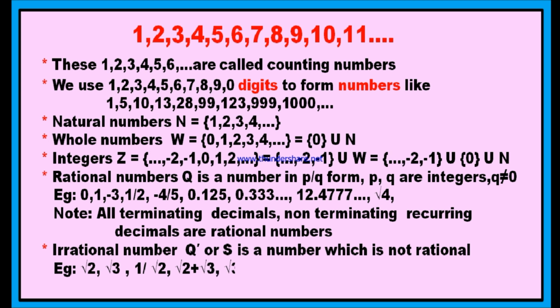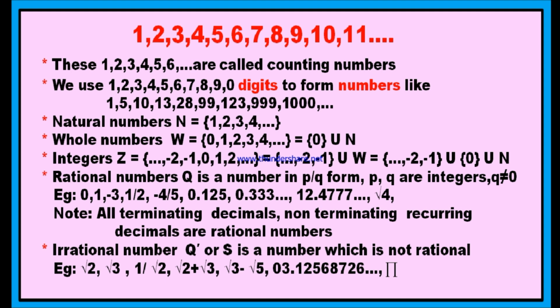Here are the examples for irrational numbers: root 2, root 3, 1 by root 2, root 2 plus root 3, root 3 minus root 5, 3.1256872 and so on, and pi. All these are examples for irrational numbers. Root 2, if you find the square root of 2, you will get a non-terminating and non-recurring number. And root 3 is also a non-terminating decimal.